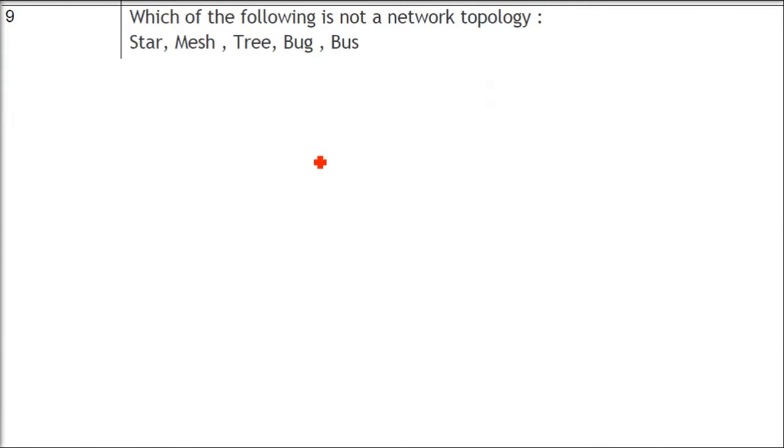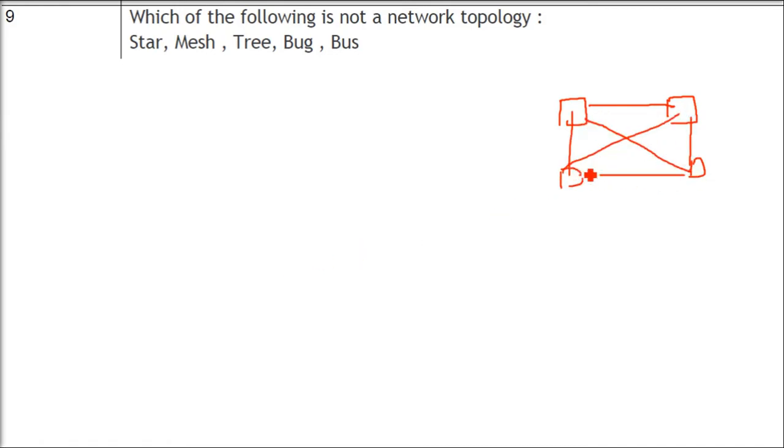Which of the following is not a network topology? Network topology means there are certain systems, and how do you want to connect them? What is the kind of connection? It can be straight, it can be crisscross, it can be one by one, it can be one connected to other and then connected to third, and that third connected to the first. So it can be star, it can be mesh, it can be a tree, it can be a bus. There are a number of technologies like this.